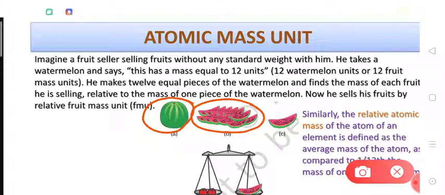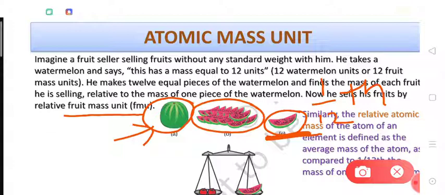Now one piece out of them will have 1/12 the mass of the whole watermelon. He says that this one piece will be used as a fruit mass unit, and he will sell all the fruits by comparing their masses with the mass of this fruit mass unit.